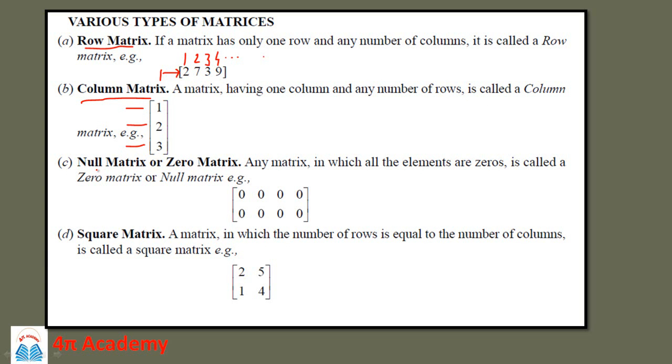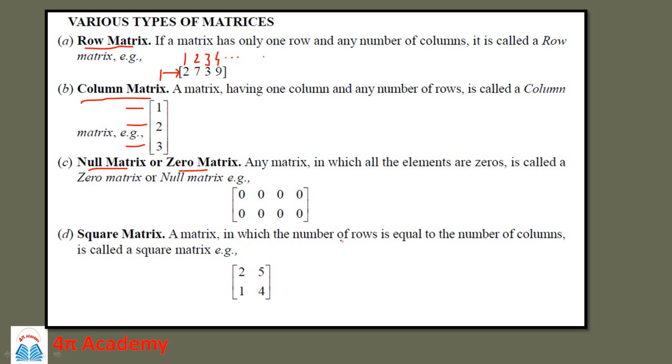Then the next type of matrix is called a null matrix or zero matrix. Any matrix in which all the elements are zeros is called the zero matrix or null matrix. Here such a matrix has all its elements equal to zero, and therefore it is called a null matrix or a zero matrix.